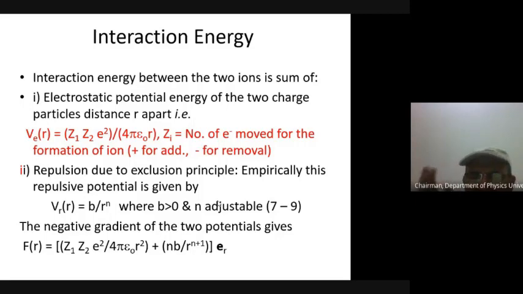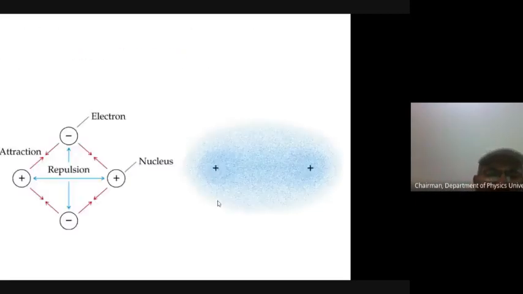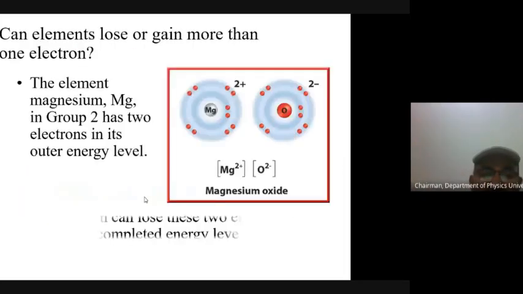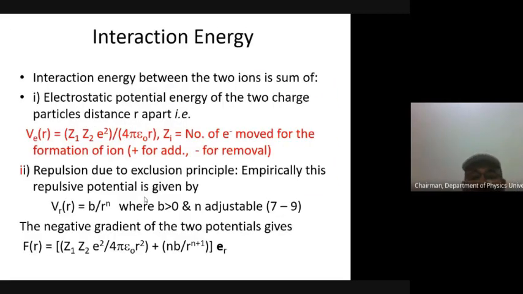But the case is not that simple, as I showed you here. Here the nucleus is also attracting electrons, and different nuclei nearby are attracting electrons. Similarly, the electrons are attracting the nuclei. So the case is not that simple as we are showing you in our lectures. We are basically simplifying things in the easiest possible way to introduce you to the fundamentals of science.